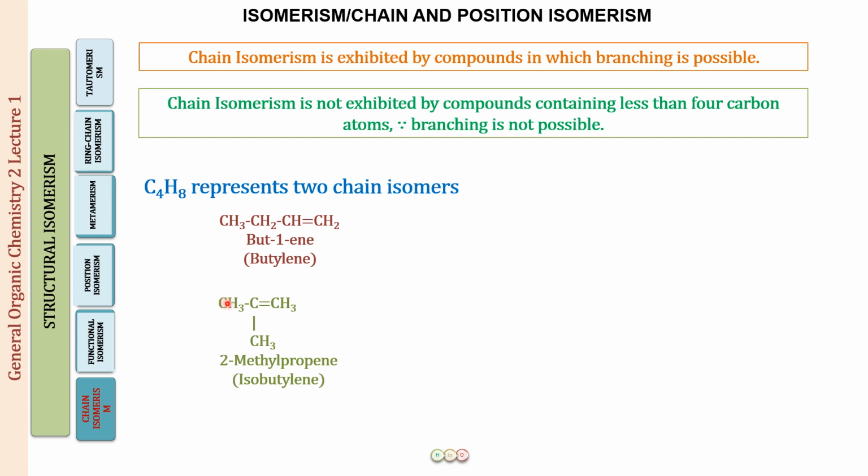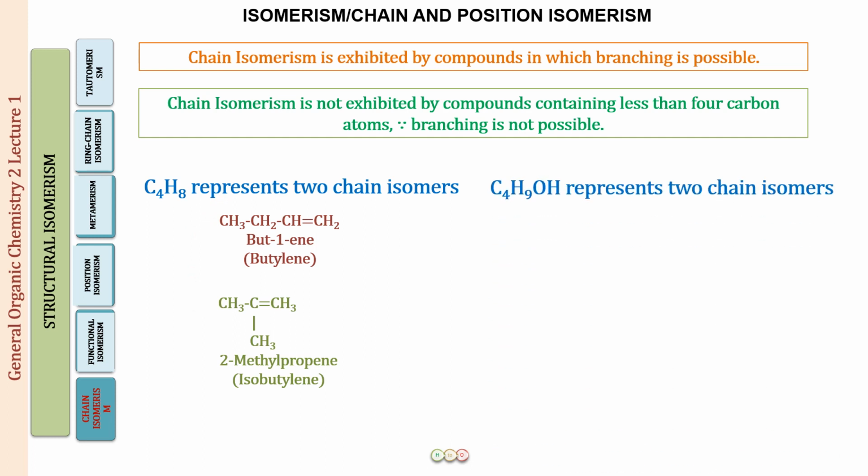So we have to put it at position number 2. The name of this compound, with carbon number 1, 2, 3, is 2-methylpropene, and the common name is isobutylene. Again, you can see an iso structure present here. So these two are chain isomers because we can see a difference in the number of carbons in the two chains.